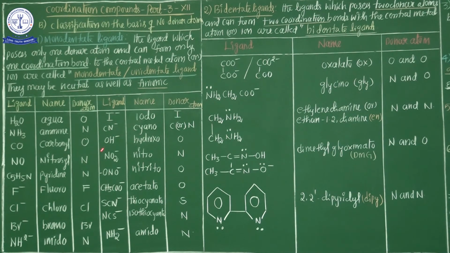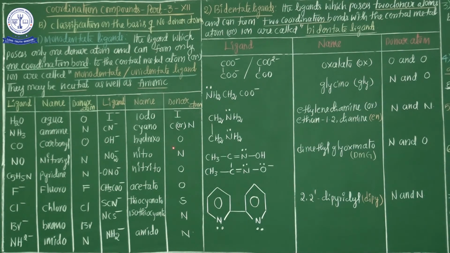In this cyano, either carbon donates the electrons or nitrogen donates the electrons. Why? Because in this species two non-metals are present, and it depends on the central metal atom. If the central metal atom demands electrons from the nitrogen, nitrogen donates the electron, or sometimes carbon donates the electron. That's why the CN minus group name is cyano and the donor atom is either carbon or nitrogen.